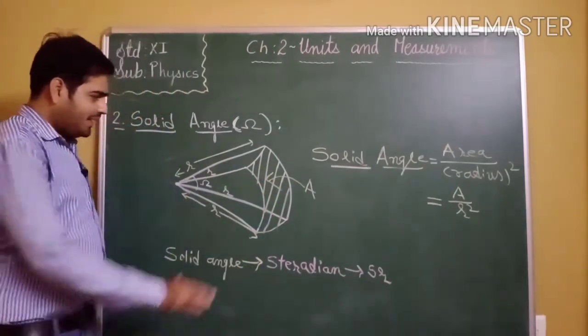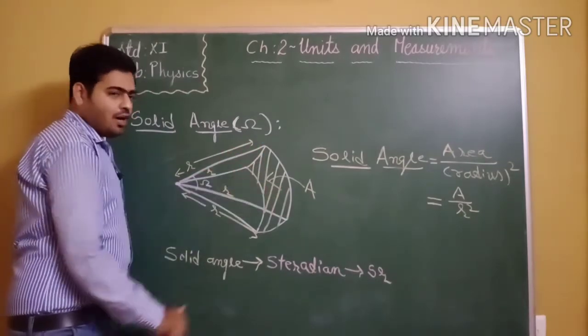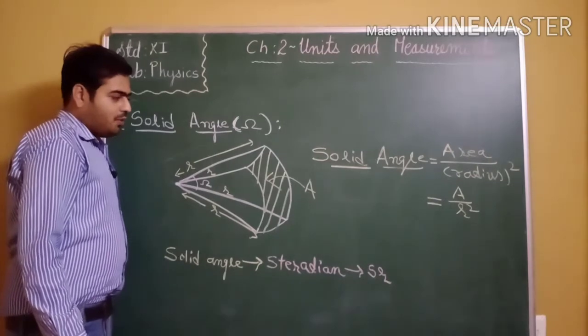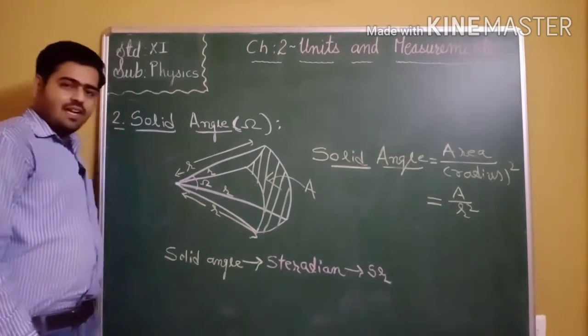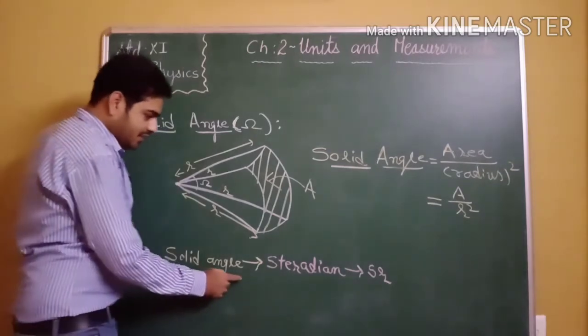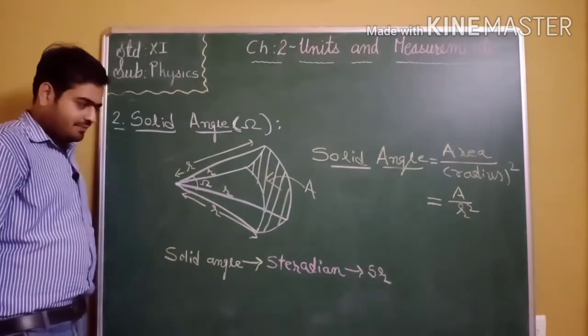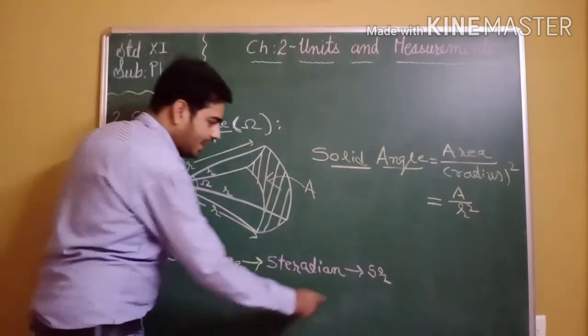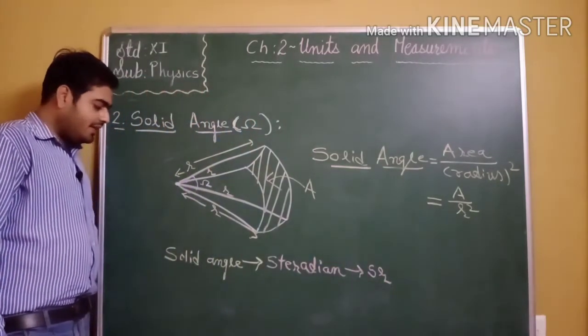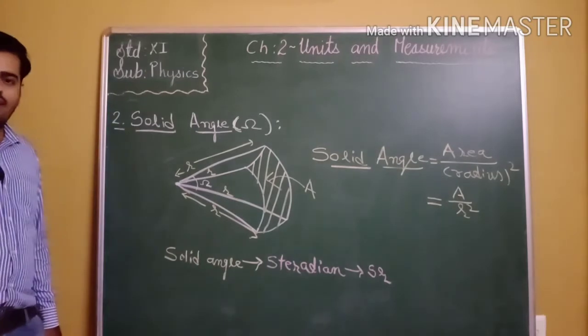The intercepted area is A, upon the square of radius, that is r square. The unit of solid angle is steradian in the SI system, and it is denoted by sr.